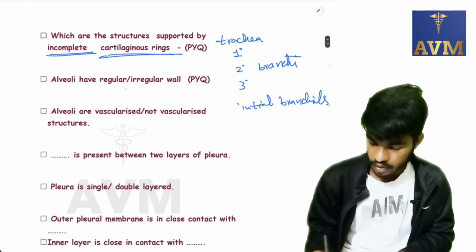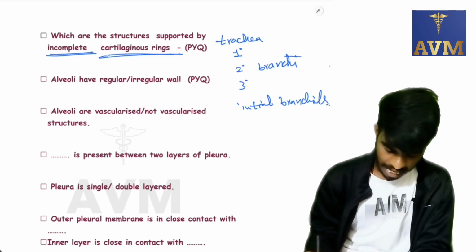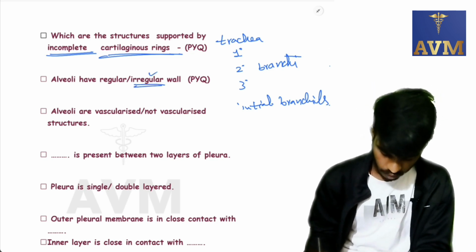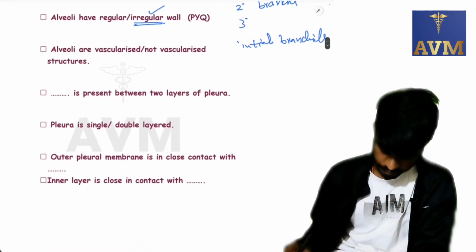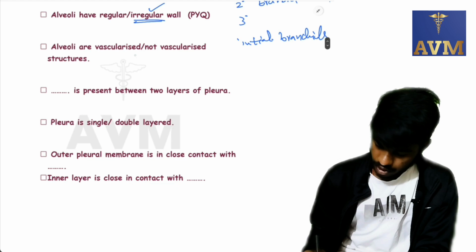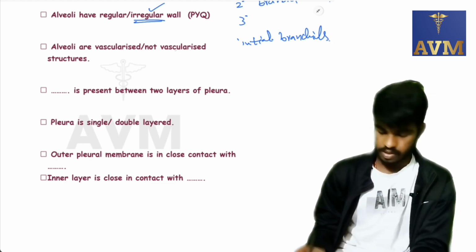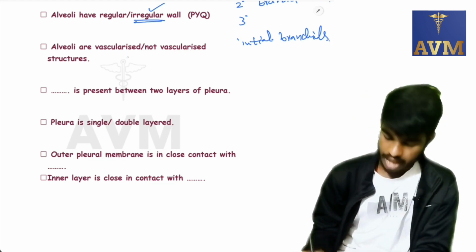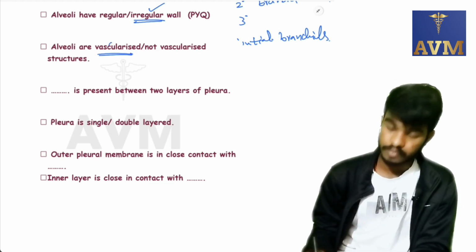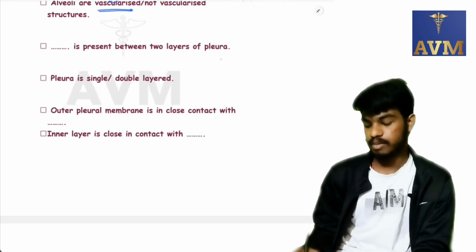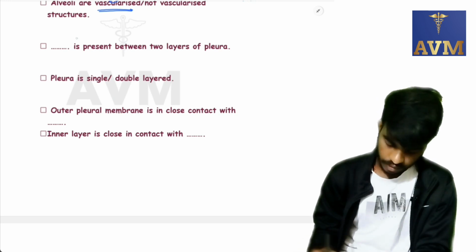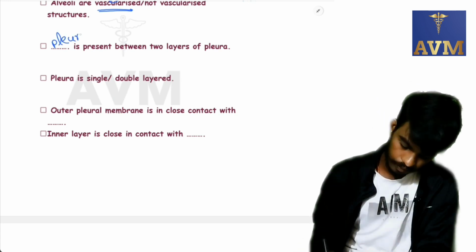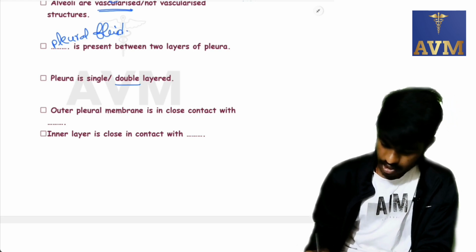Alveoli have an irregular wall. Alveoli are vascularized. Pleural fluid is present between the two layers of pleura. Pleura is double layered.